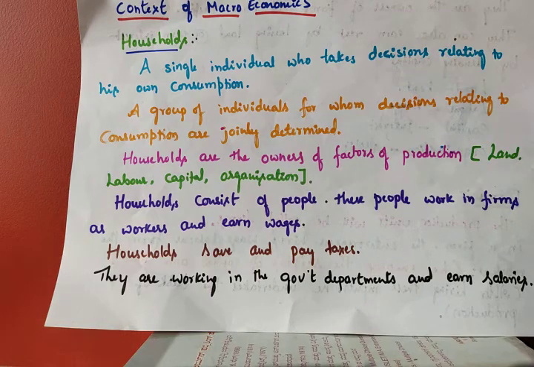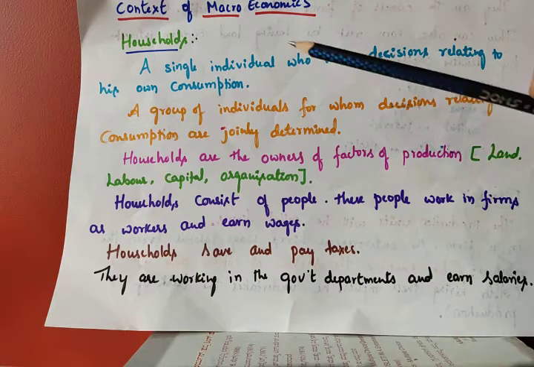These are very important in the production process, because without these factors we cannot produce goods and services. That's why these are called factors of production. And households are the owners of the factors of production.